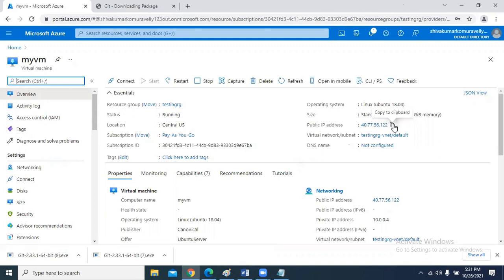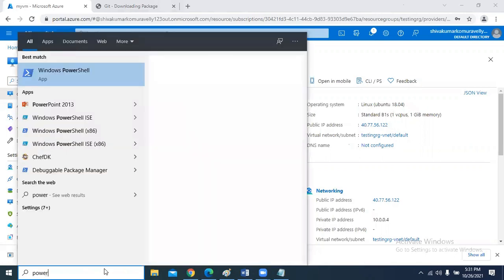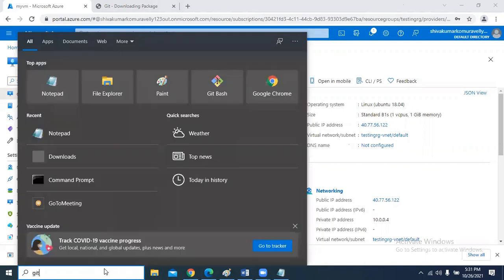Here are the public IP address and private IP address, which we are going to discuss in networking. Click on this public IP address and go to your PowerShell. Just imagine you are using Windows 10; or if you are using Windows 7 or 8, go to Git Bash.